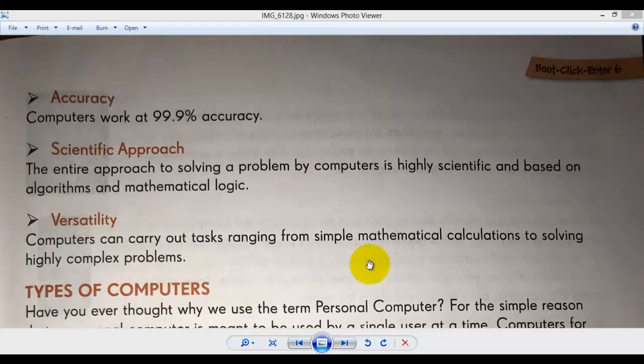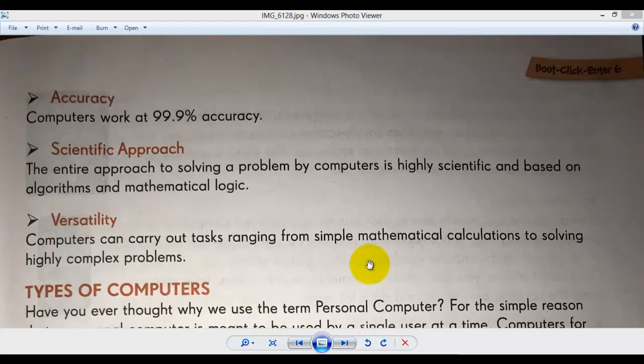So the computer is capable of doing calculations, from simple mathematical calculations to complex scientific ones. We have been using computers in our school, starting from the basic level. We can do all kinds of calculations and many processes in a computer.